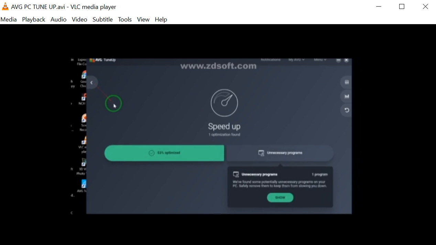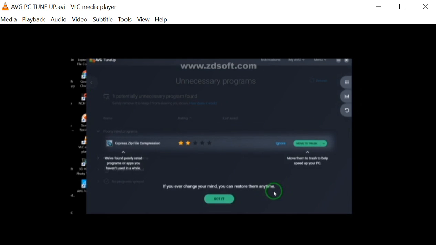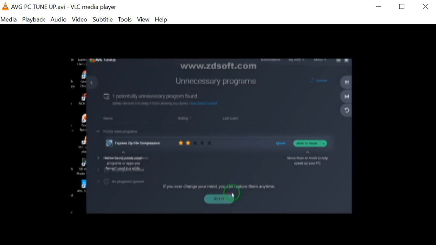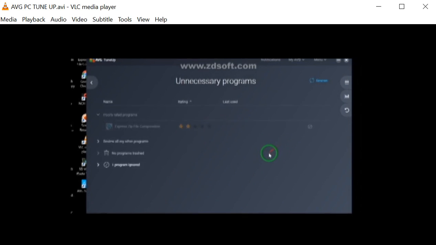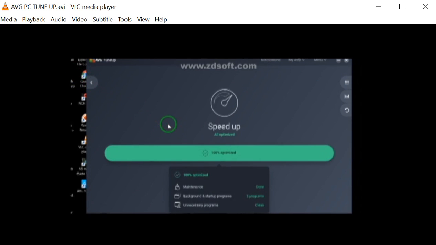The PC is optimized. Unnecessary program. What are the unnecessary programs? Express zip file compression. Let's ignore that. We'll ignore that for a while. Alright, so the speed is right up, right up, right up.